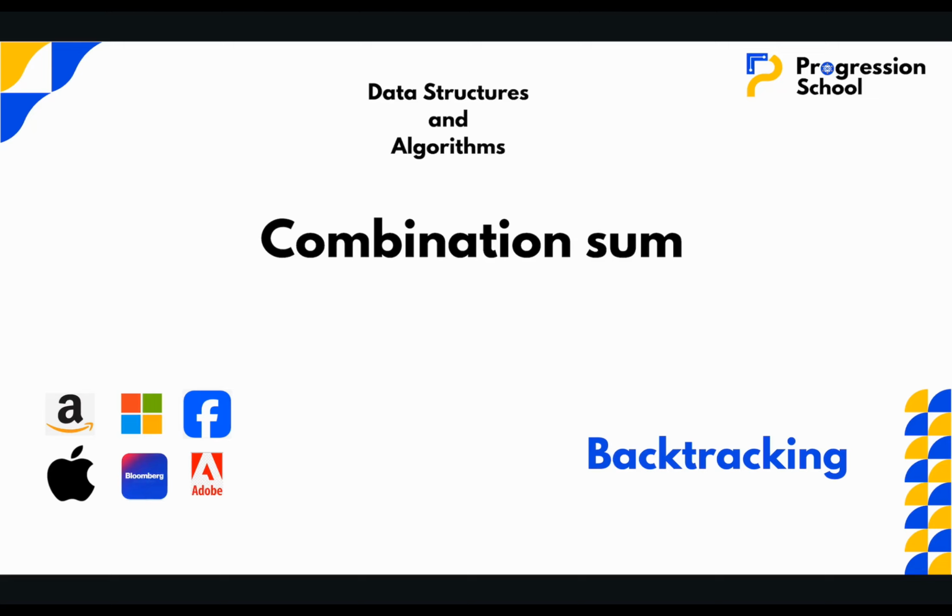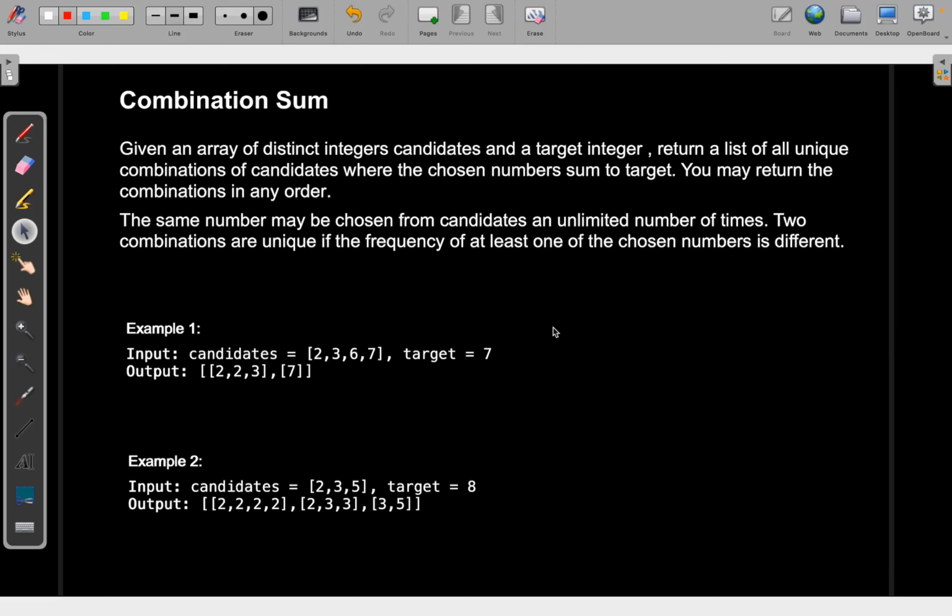Hi, welcome. In this video, we will solve the problem Combination Sum, asked by companies like Amazon, Microsoft, Facebook, Apple, and some others. Now let's check one more variation problem on backtracking, that is combination sum.